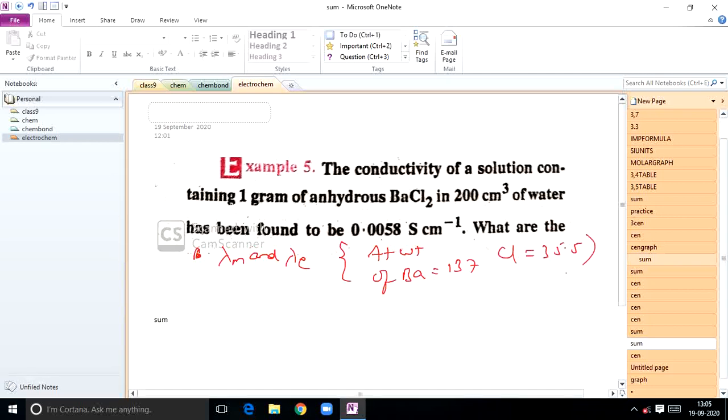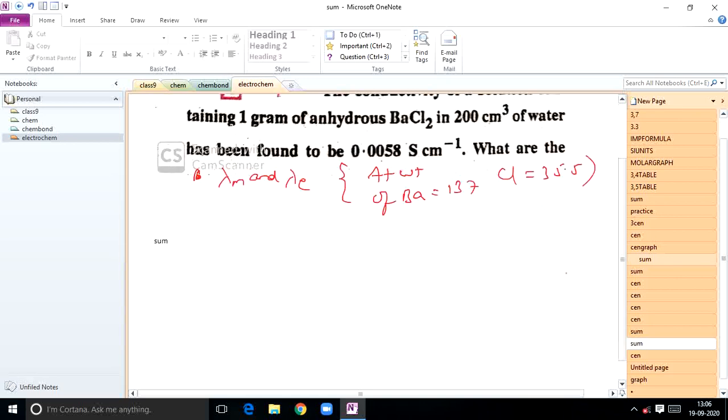The conductivity of a solution containing 1 gram of anhydrous barium chloride in 200 centimeter cube of water has been found to be 0.0058 Siemens centimeter inverse. What are lambda m and lambda E? So very easy question, students. Kappa value is given, specific conductance 0.0058 Siemens centimeter inverse.